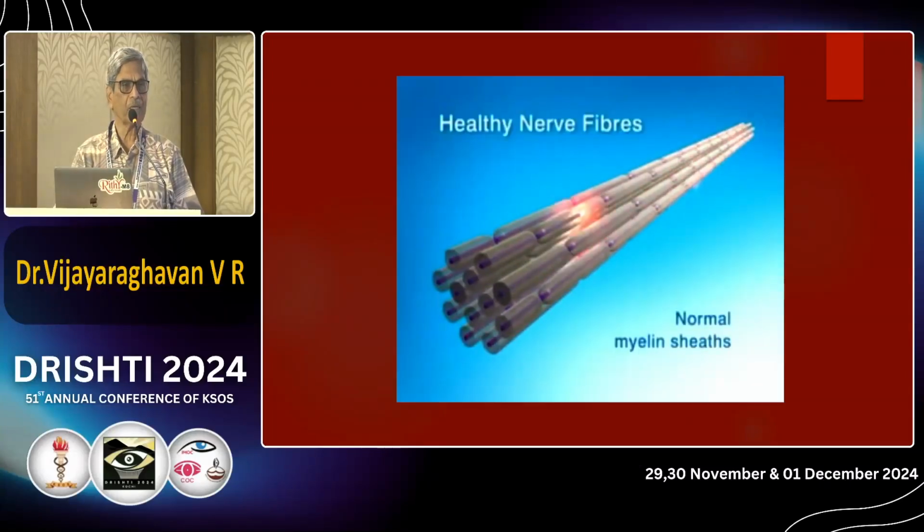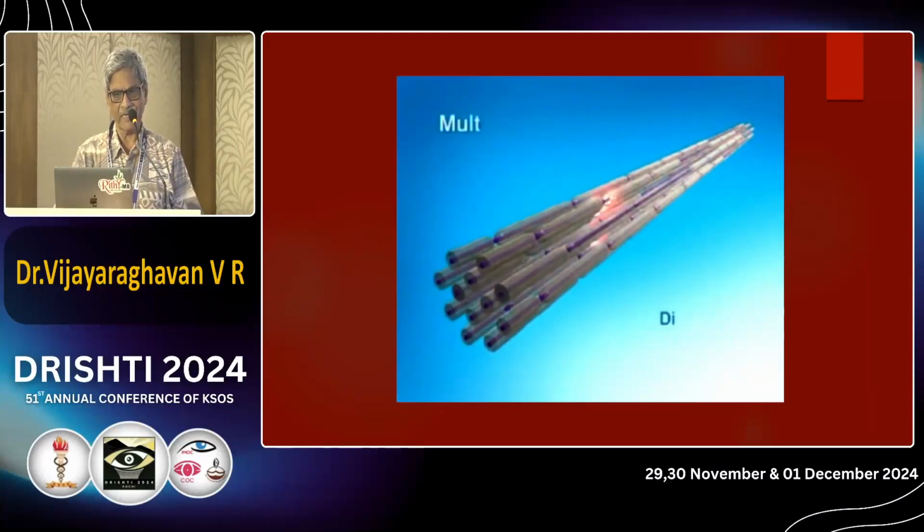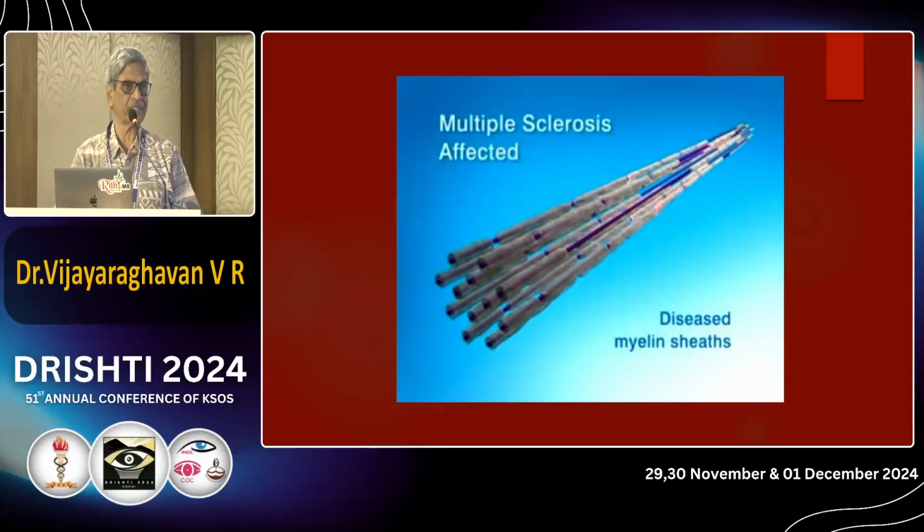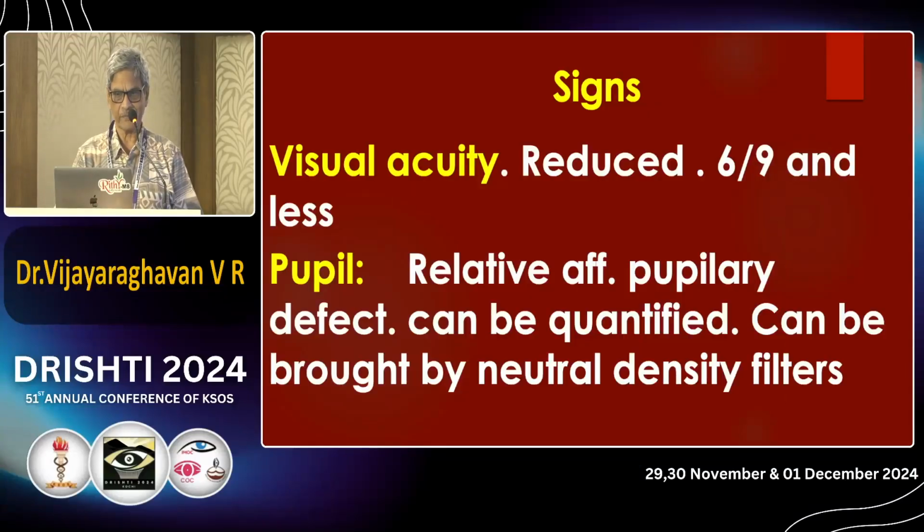This is normal conduction. Now you see the myelin sheath is absent. You can see the conduction getting delayed. Can you see these delayed conductions? This is what's happening in optic neuritis.